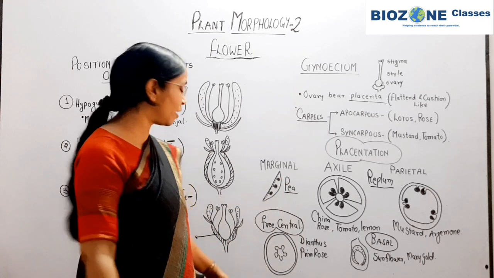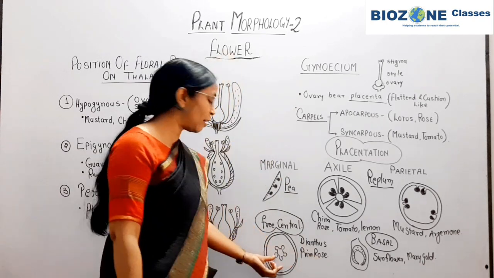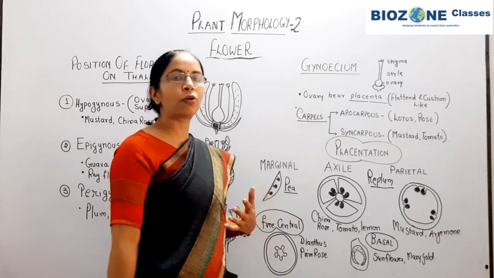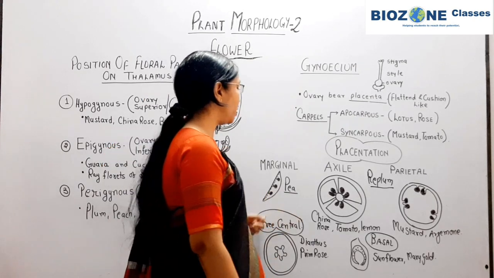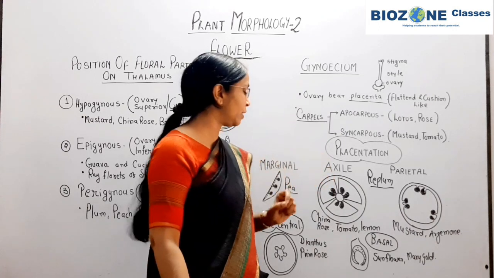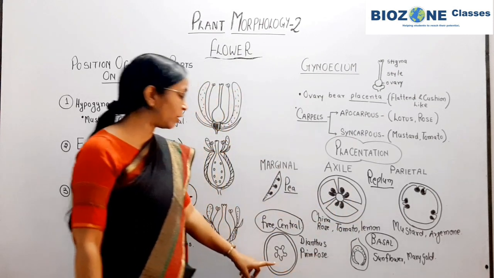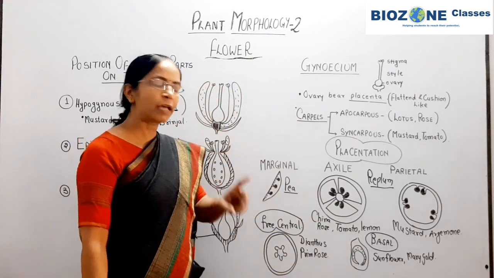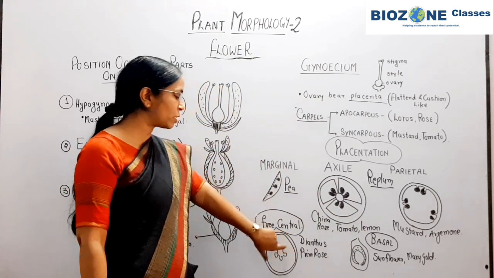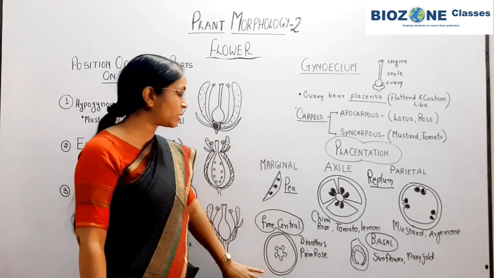Now we come to free central. Again the name indicates that ovules and placenta develop freely. So the placenta freely develops from the central part of the ovary. Don't be confused between free central and axile. In axile, ovules and placenta develop in a specific pattern, and it is multilocular. Here it is unilocular. Examples are more important for free central: dianthus and primrose. You mug up all these examples very well.